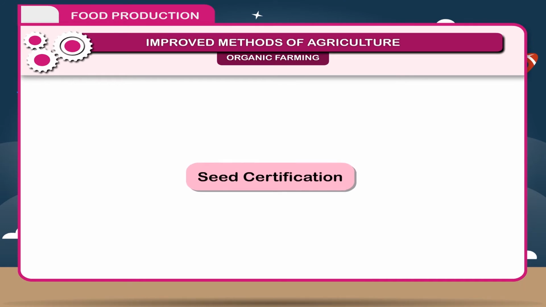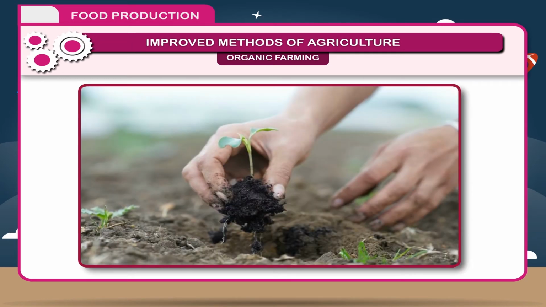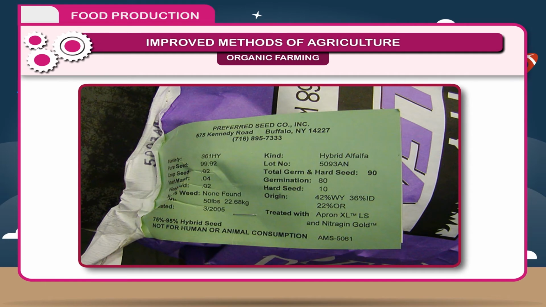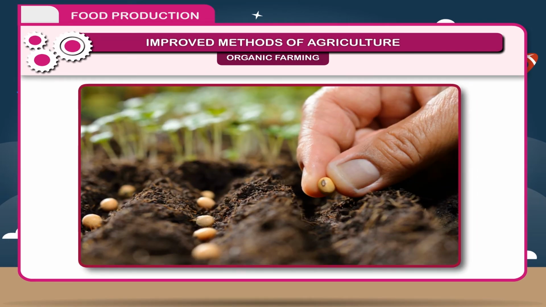Seed certification. Seeds should be free from all the contaminants. Healthy and disease-free seeds should be used for cultivation. Such seeds are called certified seeds. Seeds should be treated with some fungicides before sowing.